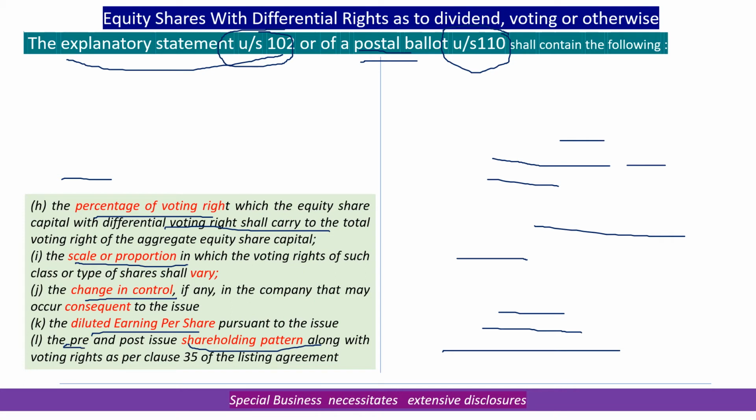Means the explanatory statement has to explain very clearly the process of issue of these shares, and it should also deal with what is going to be the consequence in terms of the control of the company and in terms of the earnings per share and the shareholding pattern.